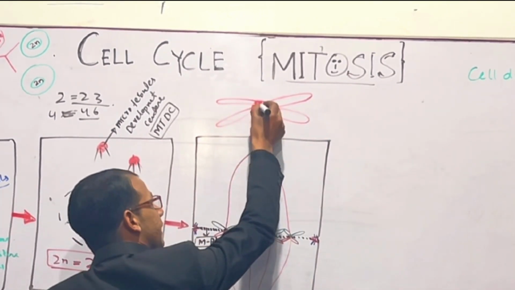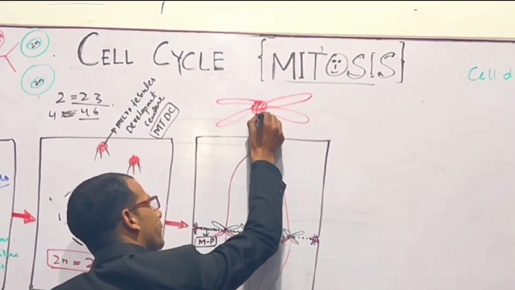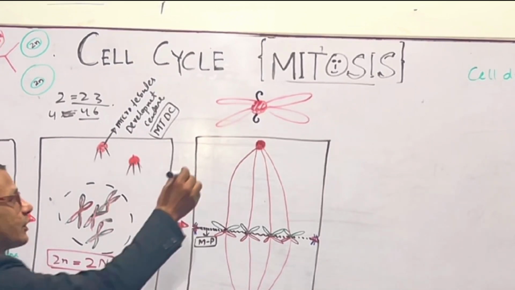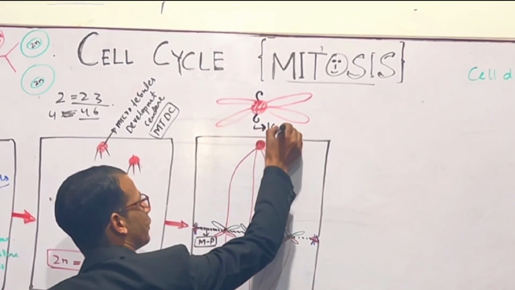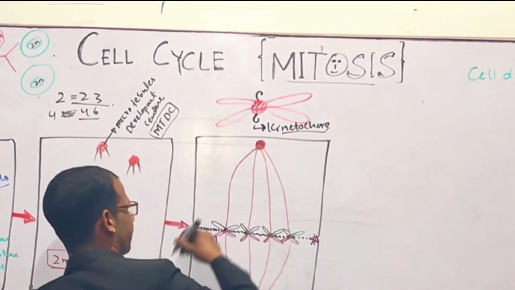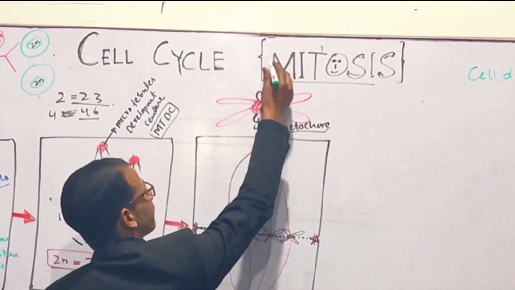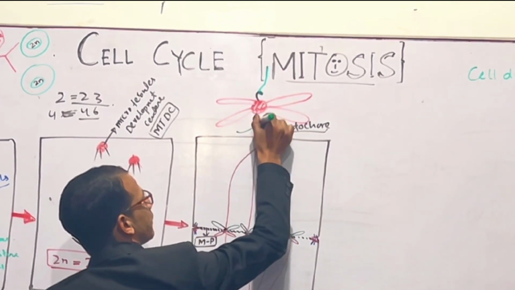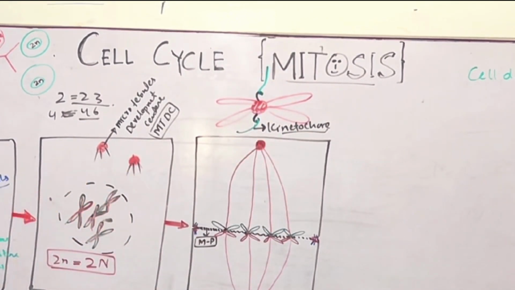This centromere has hook-like proteins like this, and these proteins are called kinetochore. These spindle fibers, for example, this is a spindle fiber, it comes and attaches to this kinetochore, right?